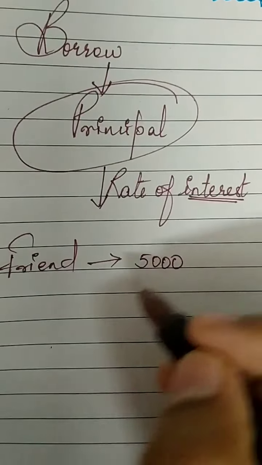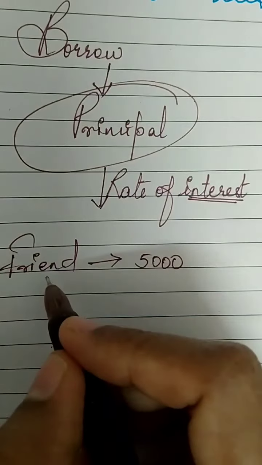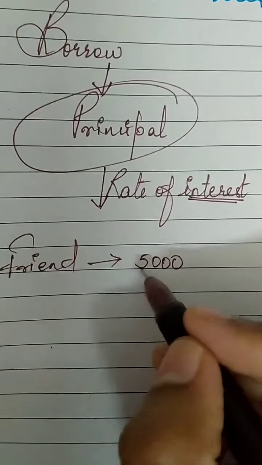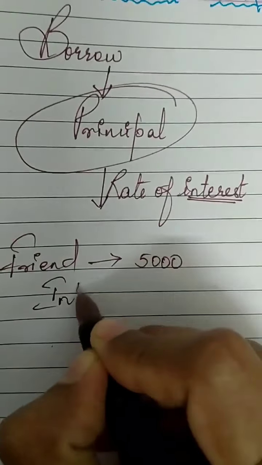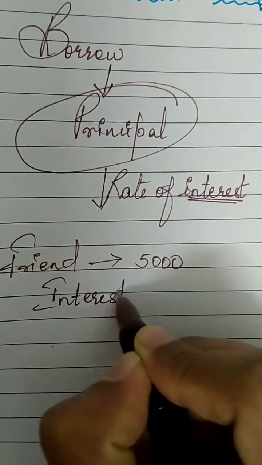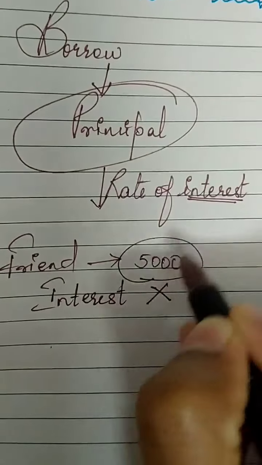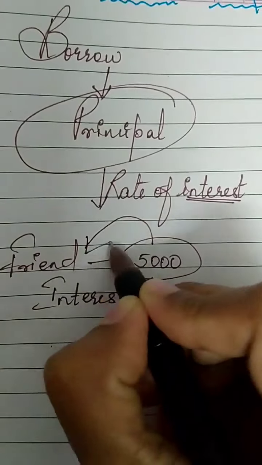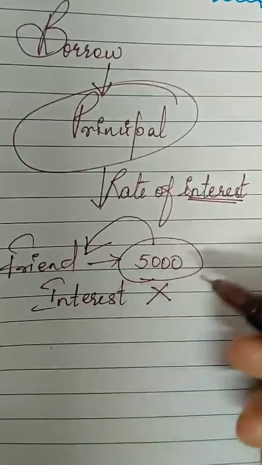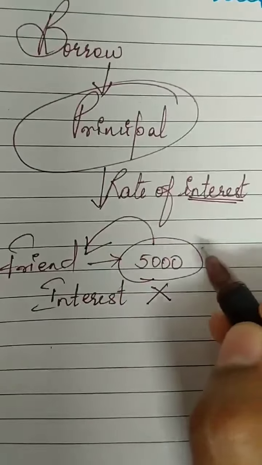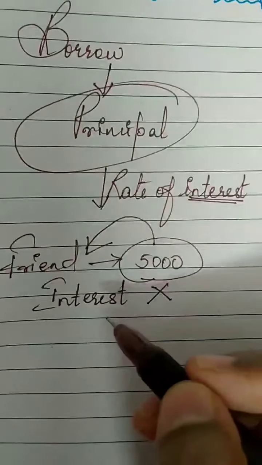If you borrow it from your friend, your friend will never charge any interest. Whatever amount you borrowed, that same money you give back after a certain time. Whenever you get the money, you give it back. That is called friendship.